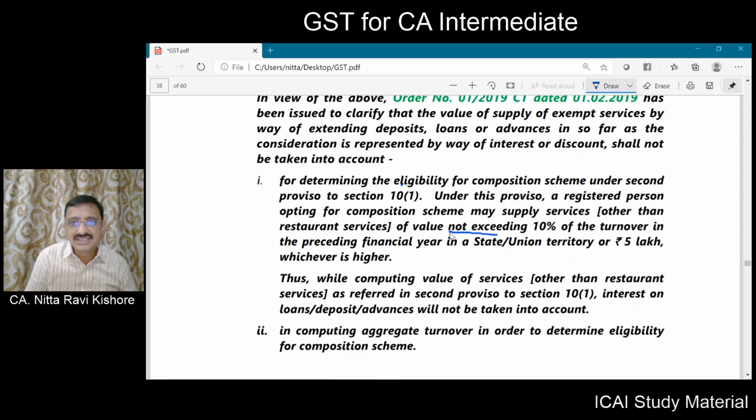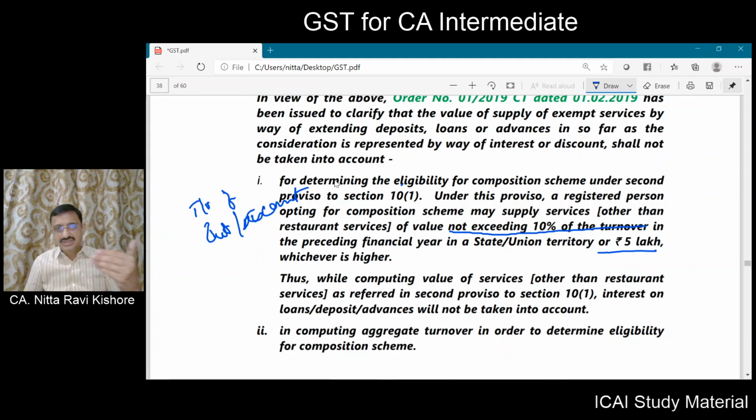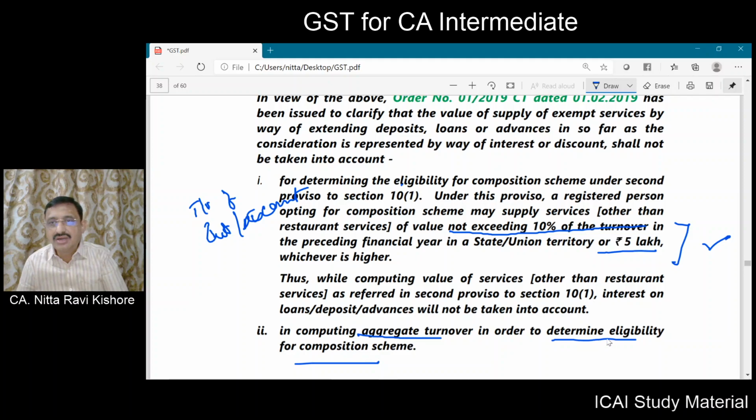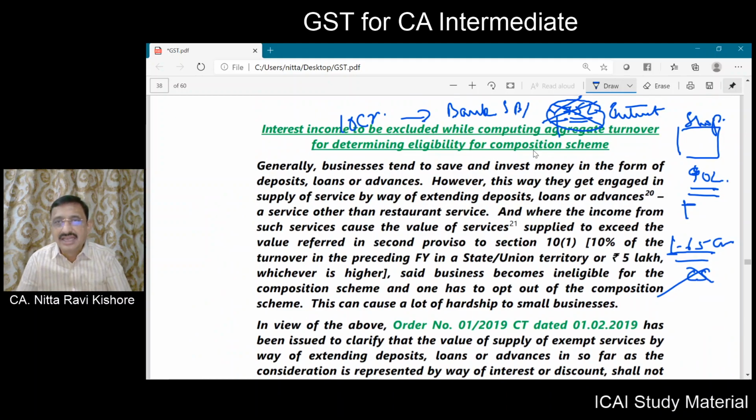What is the other services? 10 percentage of turnover in the preceding year or 5 lakhs. In this, you won't be considering the turnover of interest or discount because of giving deposit or giving loan or advance. For calculating this limit, you won't take into consideration. Also, for calculating the aggregate turnover in order to determine the eligibility for composition scheme, in this case also, you will not be considering this 75 lakhs in our example, that is interest from bank.